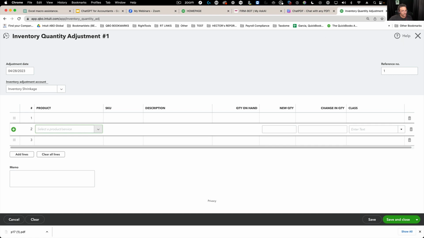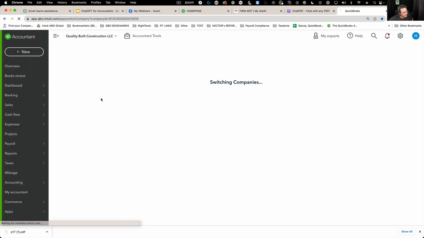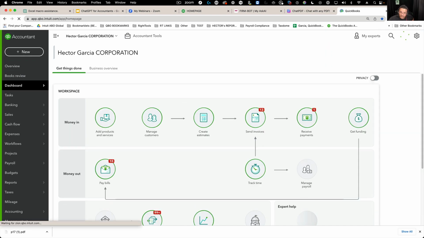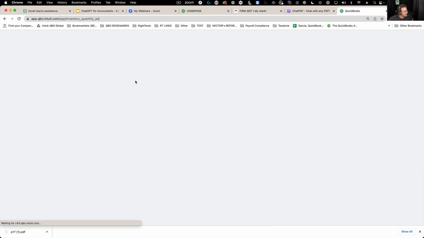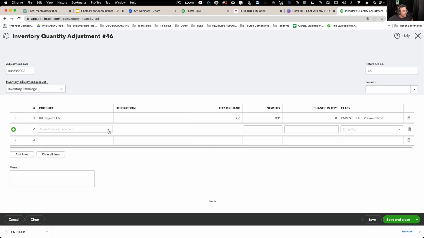I might have to switch QBO files because this one's acting weird. Let's go to an adjustment.